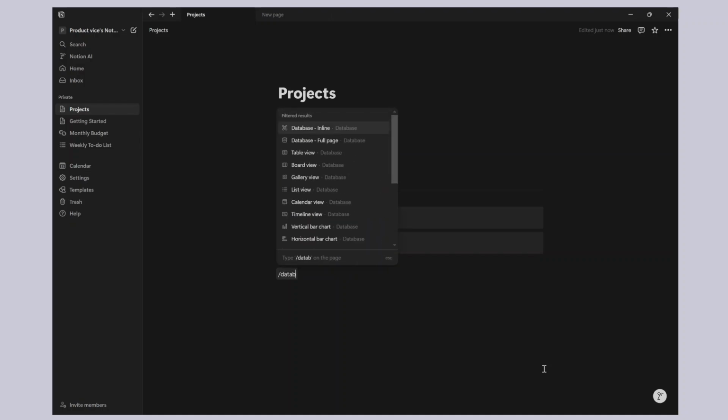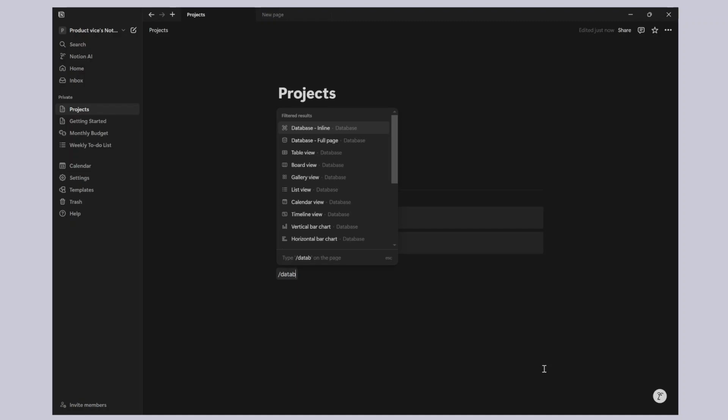And as I type databases, you see there are different kinds of blocks appearing, starting with database inline, then database full page, table view, board view, gallery view, all kinds of things here, right? Now, one thing you don't need to worry about right now is the different kinds of views, because no matter what view you start with, you can always go in and create another view at a later time. So you don't need to worry about all of these views.